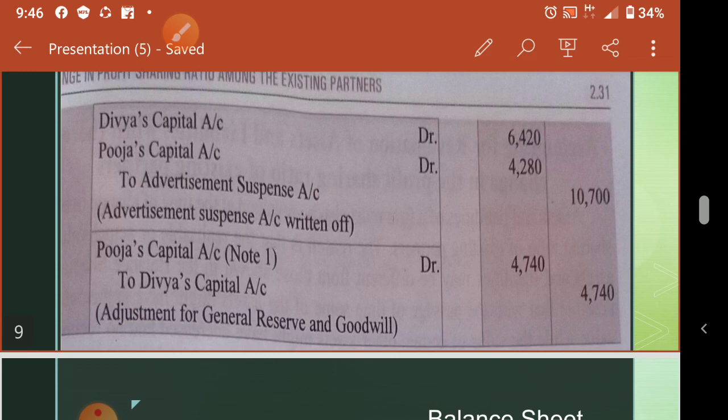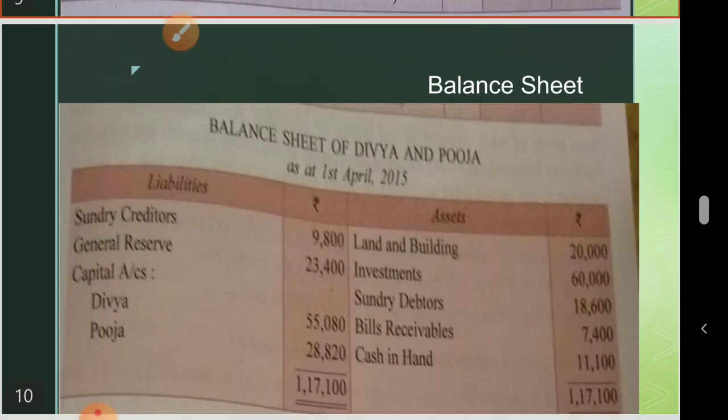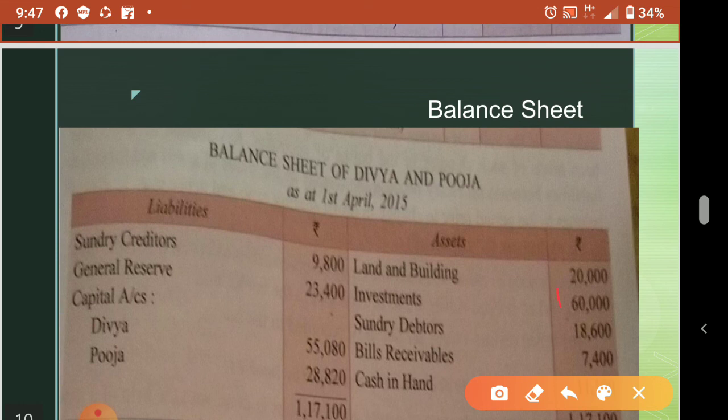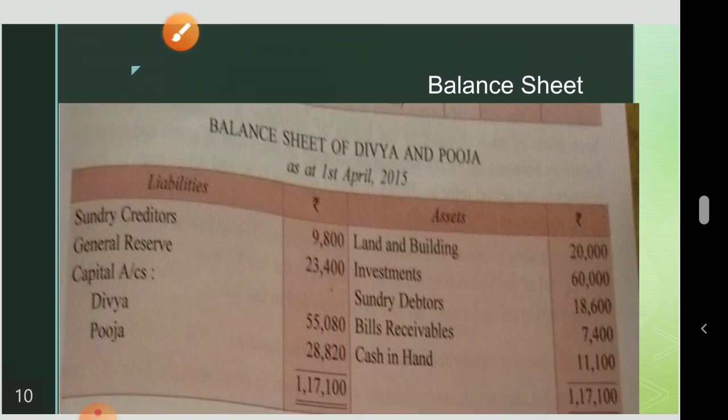Now they are asking for the revised balance sheet also. So in the revised balance sheet, all items will appear in the same amount except what? Partners' capital account. Partners' capital account will change because some additions we have made. Other than that all other items will appear in the same way. So the land and building balance sheet we will study later. So just for information now you write it. Okay, so I'll discuss it later in a detailed way.